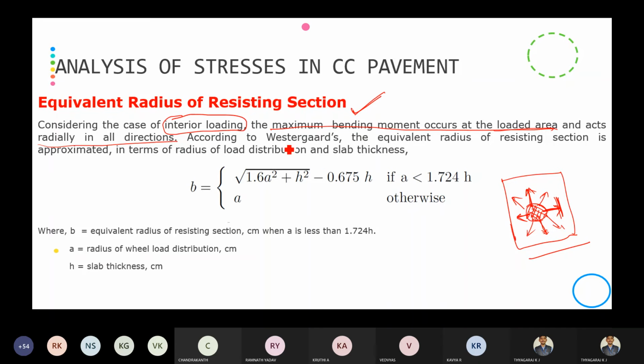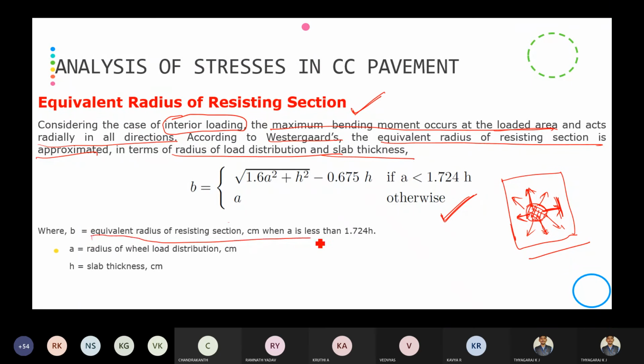So kindly note this down. According to Westergaard, the equivalent radius is approximated in terms of the radius of load distribution and slab thickness. Using these, he came up with some equations. Using these equations, we are going to determine the equivalent radius of resisting section. So kindly note down this one.